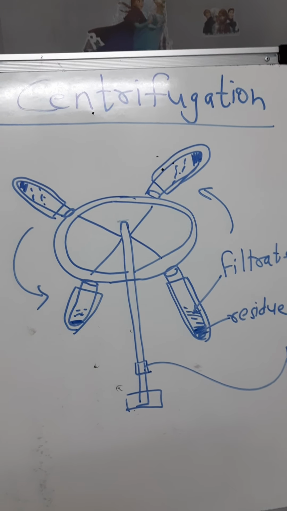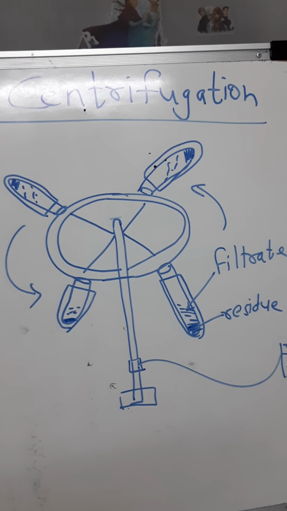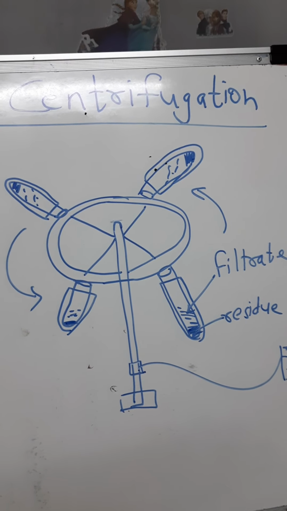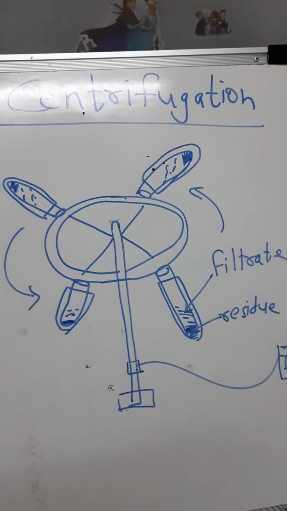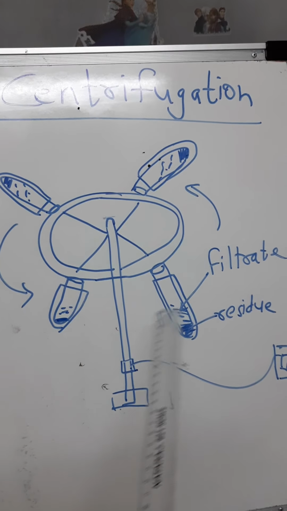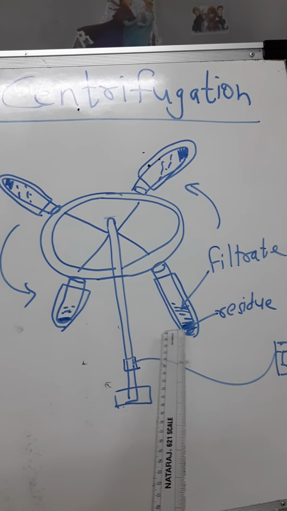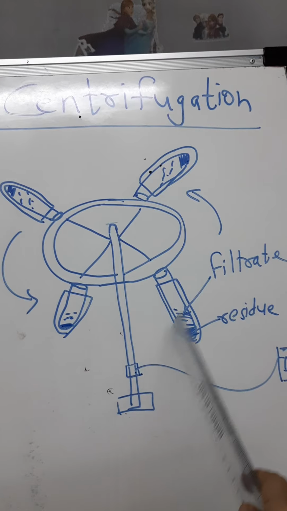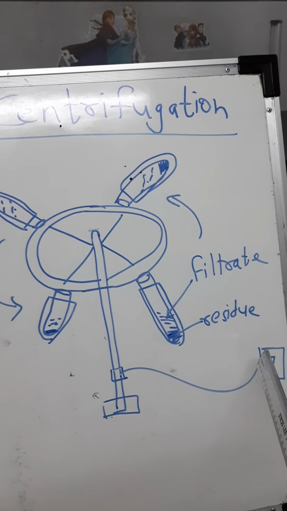So if I want to find out whether the given milk has a large or small amount of water, I'll separate the white part and check the quantity of filtrate, that is water. I'll take those samples in this centrifugation machine, and with high speed I will rotate these test tubes with the help of electrical supply.